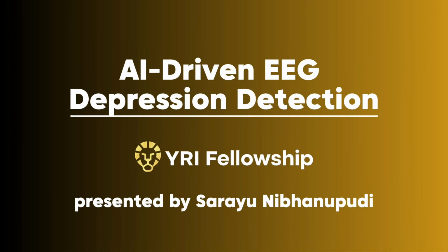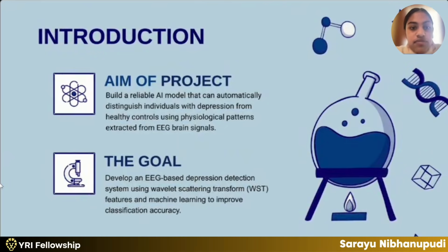Can we detect mental depression with EEG signals? The aim of the project is to build an AI model that can automatically tell the difference between individuals with depression versus healthy controls without depression. This should happen using physiological patterns extracted from EEG brain signals. The goal of the project is to develop an EEG-based depression detection system using WST, wavelet scattering transform features, and machine learning to improve classification accuracy.